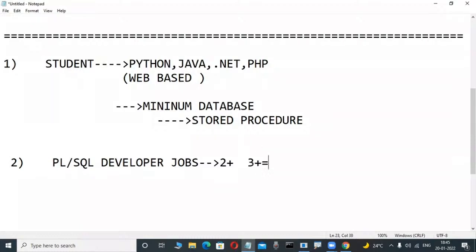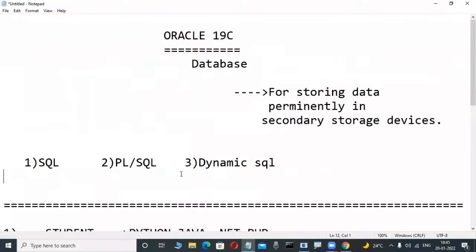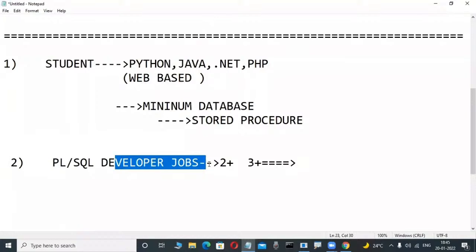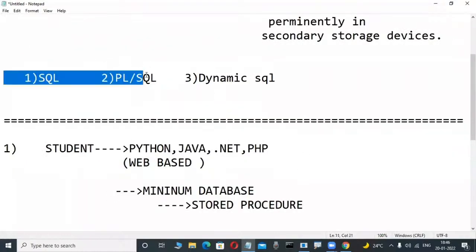Those persons are in our course only. They are learning this course only for PLSQL developer purposes. So many fellows are learning this course from me. Actually, I'm a senior PLSQL developer. That's why I have very deep knowledge, I'm telling only about PLSQL. These persons who are struggling in job searching are thoroughly learning PLSQL from me. Especially our concepts, I'm telling in-depth knowledge, and I know what the interview asks. Those persons apply for PLSQL developer jobs also. So many fellows are learning this course, because in this course, SQL we are learning and PLSQL also we are learning, or not?